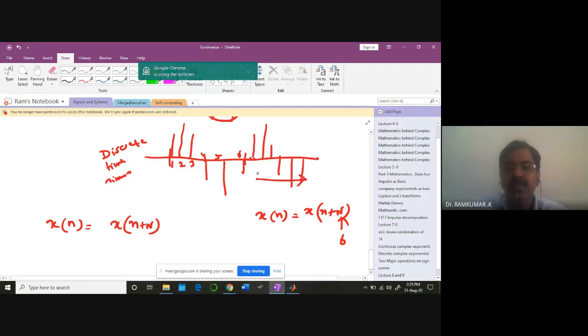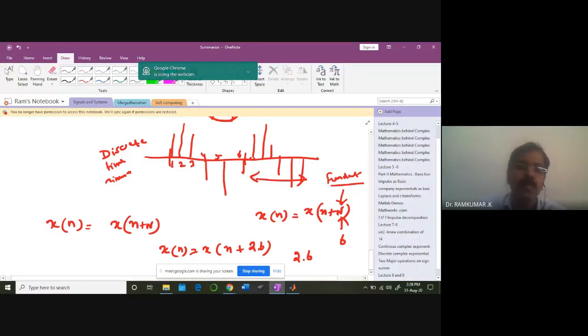But the key point is, if you add one more 6, 2 times 6, the signal is again going to repeat. But normally you have to look at only the fundamental period. Fundamental period is what you need to take. So for example, x of n will be equal to x of n plus 2 times N also. You have to agree that some 6, another 6, is going to come again, therefore the same signal. So normally we'll be looking at the most fundamental period, wherein we get x of n equal to x of n plus capital N.